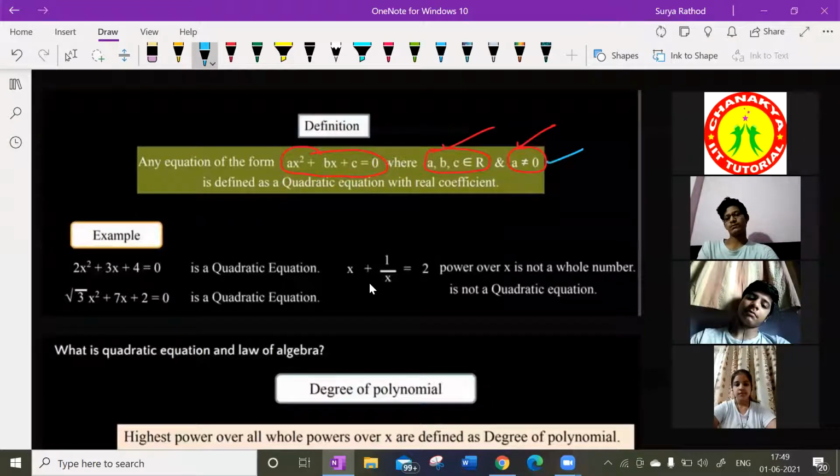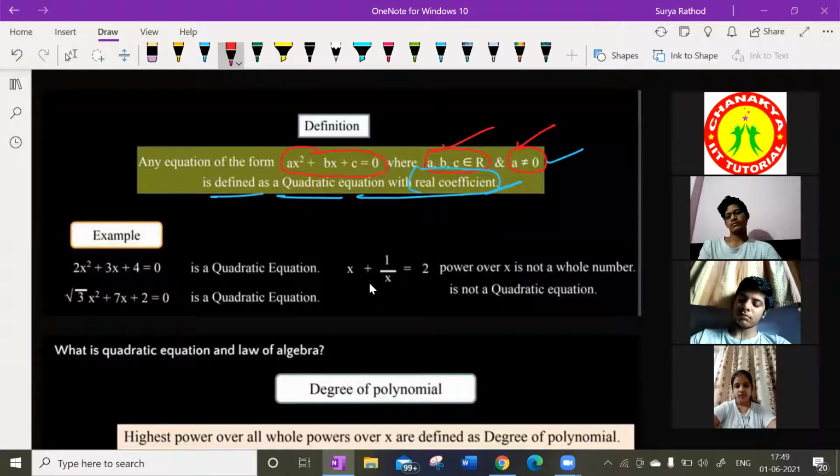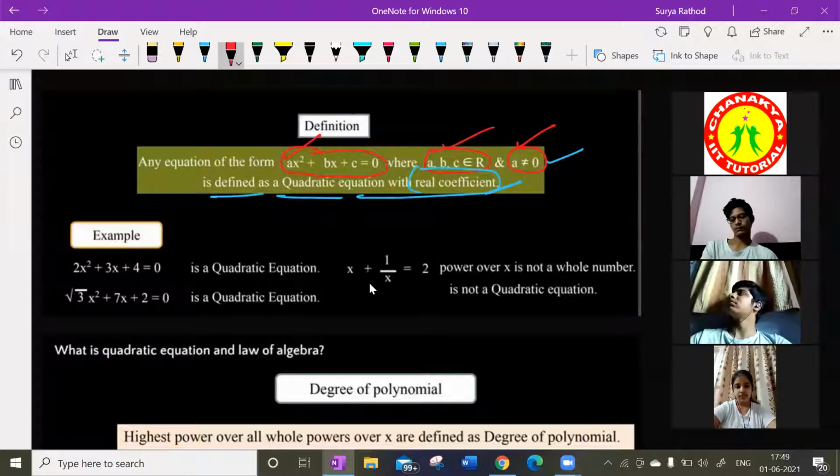A is not equal to 0, defined as a quadratic equation with real coefficients. So what is the coefficient of x square here? A. What is the coefficient of x here? B. What is the coefficient of the constant? C. Getting my point? Is equal to 0.